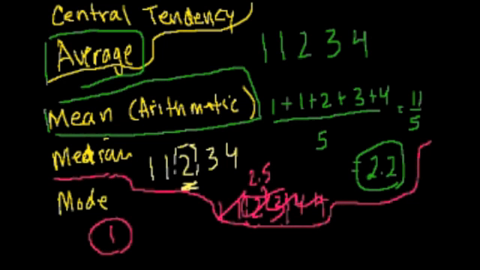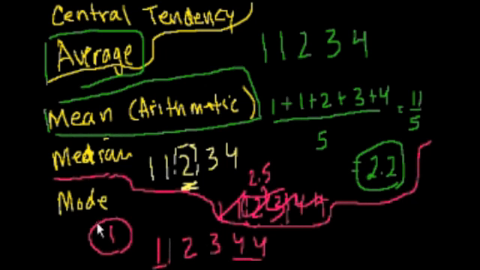And then you could kind of say, well, hey, Sal, what if this was our set? 1, 1, 2, 3, 4, 4. Here I have 2 1s and I have 2 4s. And this is where the mode gets a little bit tricky because either of these would have been a decent answer for the mode. You could have actually said the mode of this is 1 or the mode of this is 4, and it gets a little bit ambiguous, and you probably want a little clarity from the person asking you.